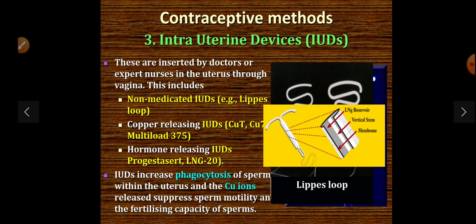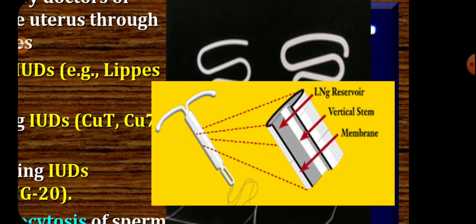IUDs increase phagocytosis of sperm within the uterus, and the copper ions released suppress sperm motility and the fertilizing capacity of the sperm, which means it will be unable to fertilize the ovum.